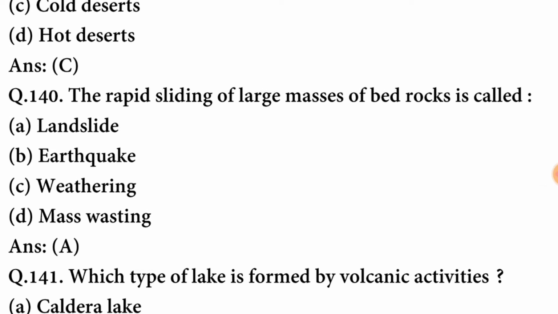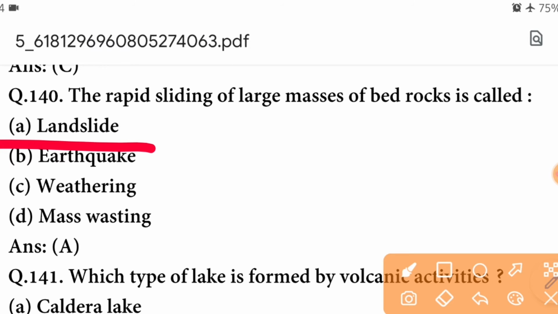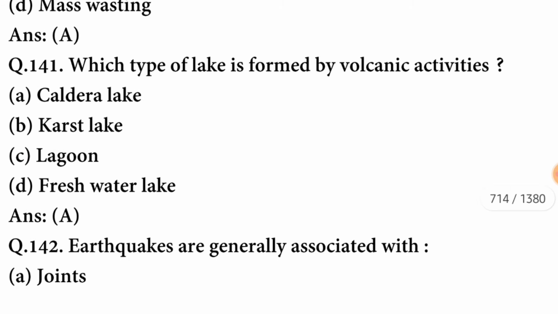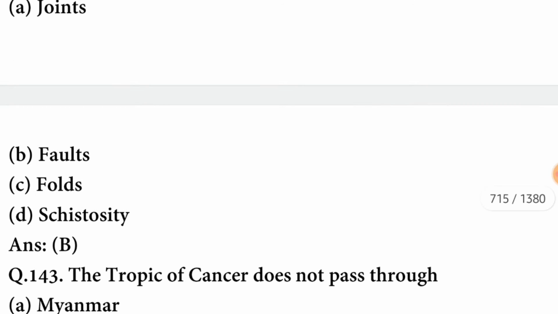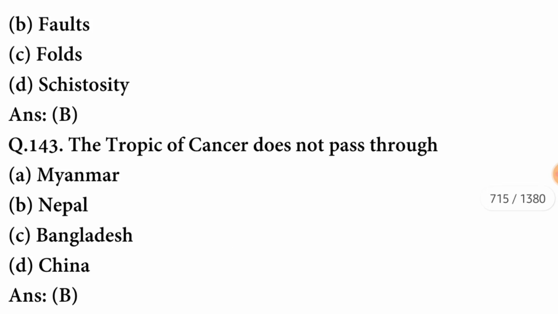The rapid sliding of large masses of bedrocks is called landslide. A option is correct. Which type of lake is formed by volcanic activities? The lake is caldera lake. Earthquakes are generally associated with faults. B option is correct.